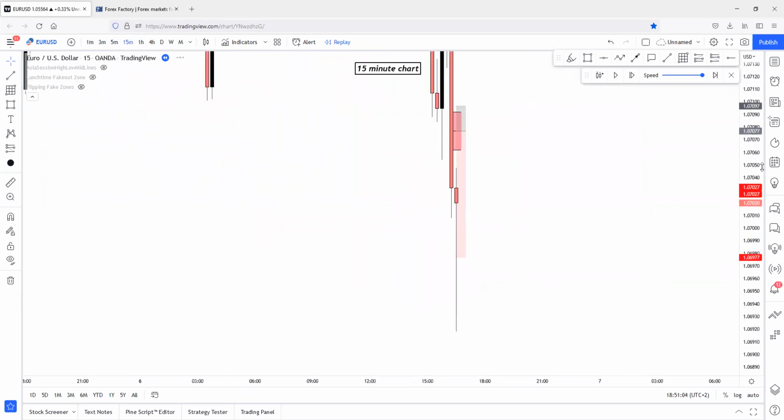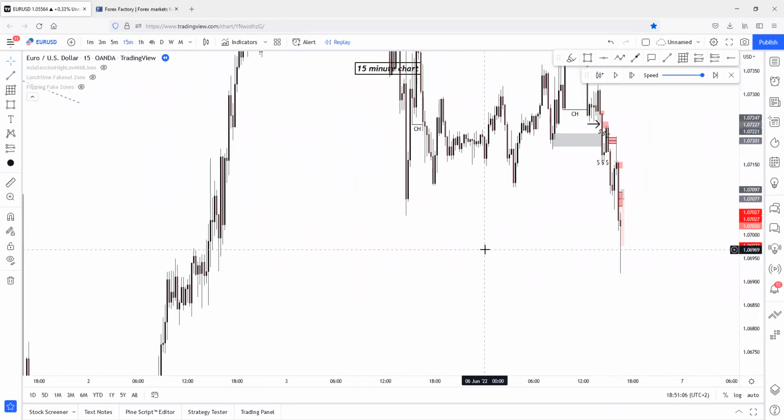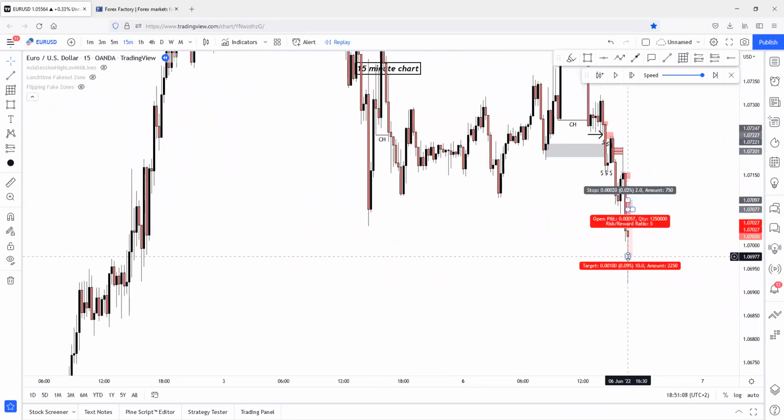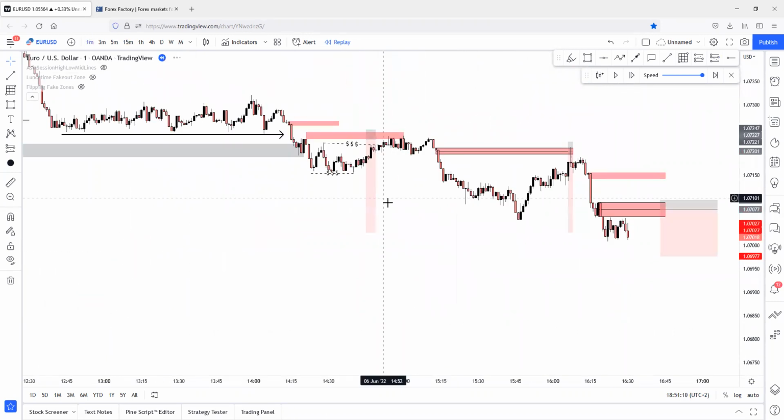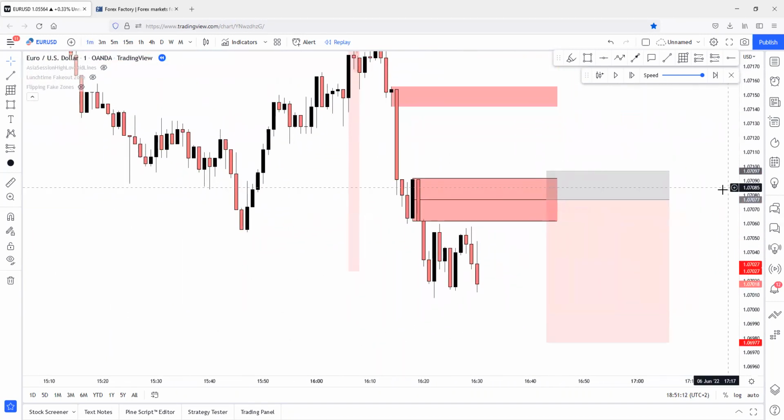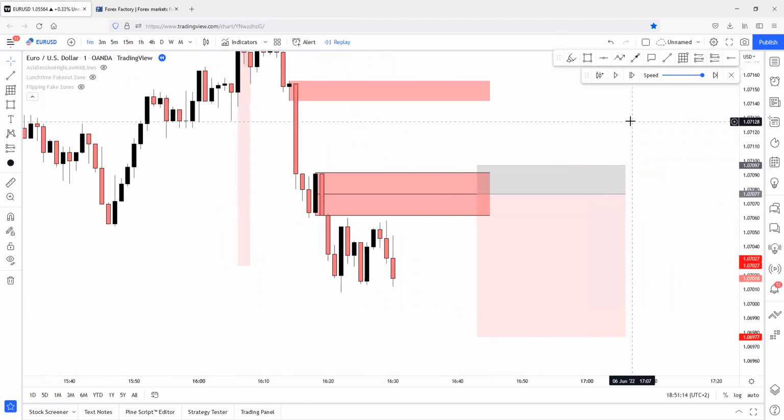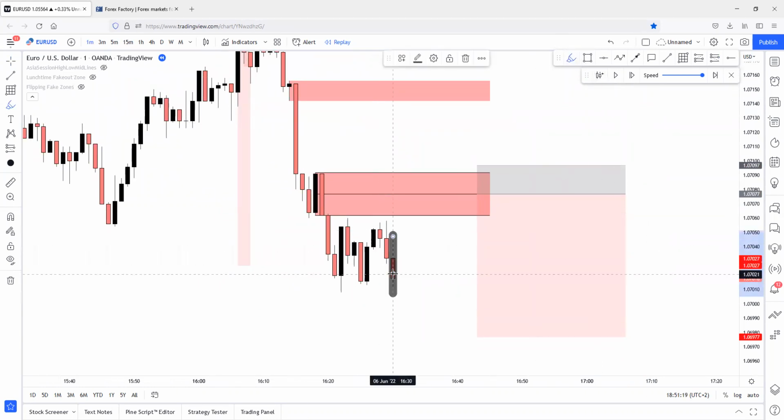Let me just switch to the 15-minute chart. Okay, this is a spoiler alert. The 15-minute already spoiled this for us. So let me just switch back to 1 minute. Sorry, we didn't see anything. That's a bad thing: if you're on the 1-minute chart, and for example this is the first minute of the 15-minute candle, and you switch to the 15-minute chart, you will see the whole 15-minute candle, and you saw that price went down. Yeah, this is the only bad thing about the backtesting function in TradingView.